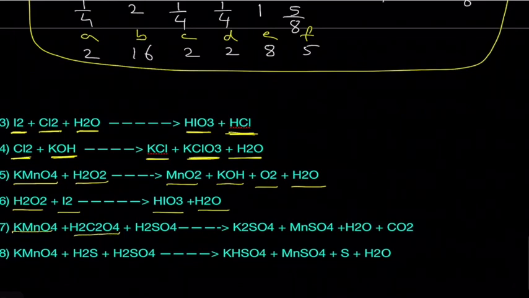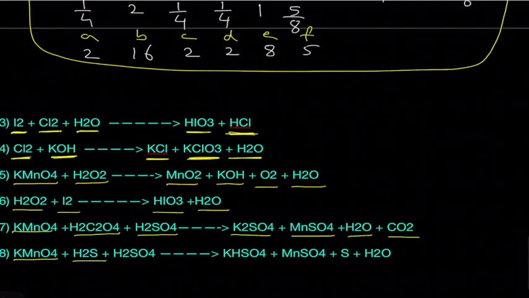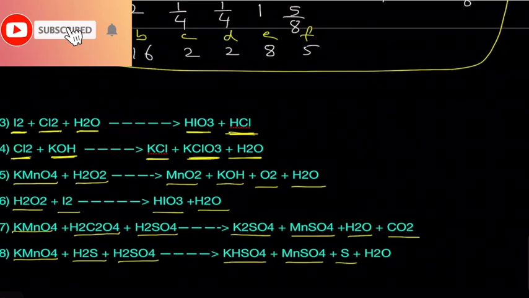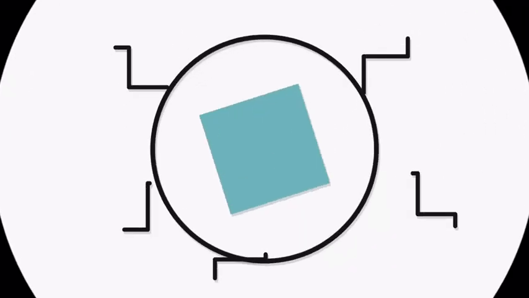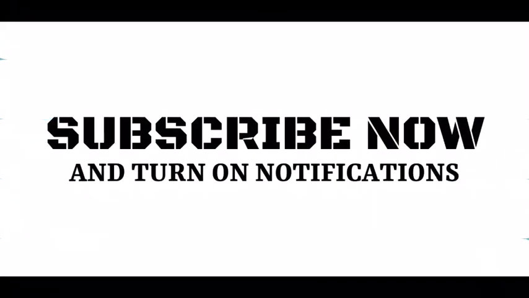KMnO4 plus H2C2O4 plus H2SO4 to give K2SO4, MnSO4, H2O and CO2. And last question, KMnO4 plus H2S plus H2SO4 to give KHSO4 plus MnSO4 plus sulfur plus H2O.